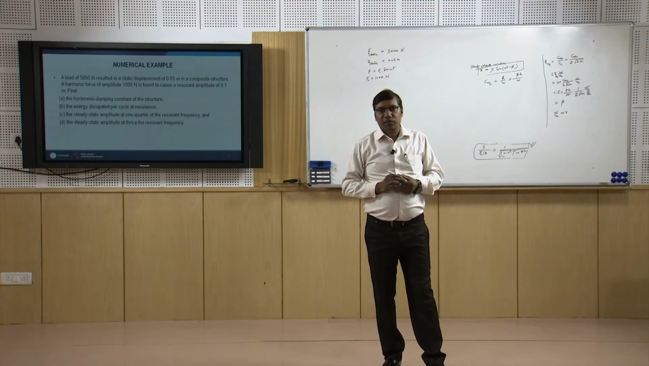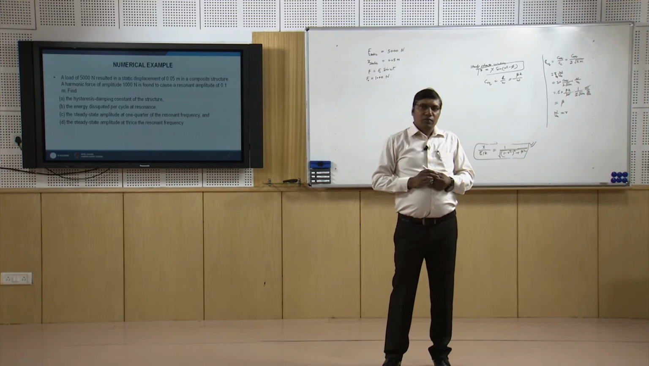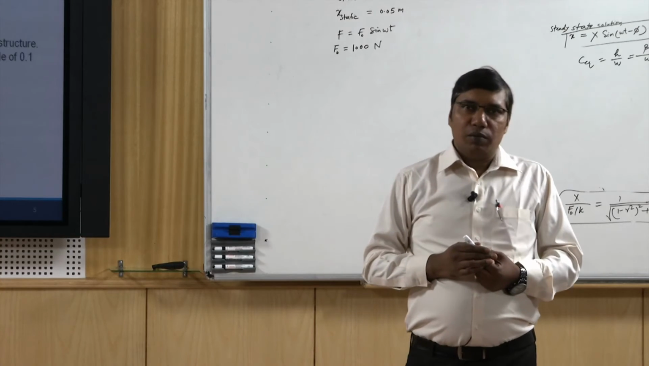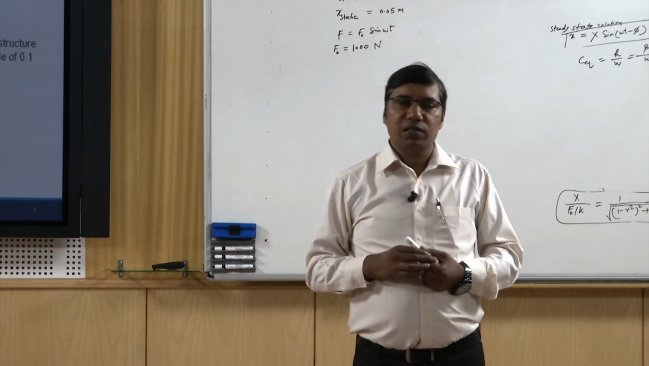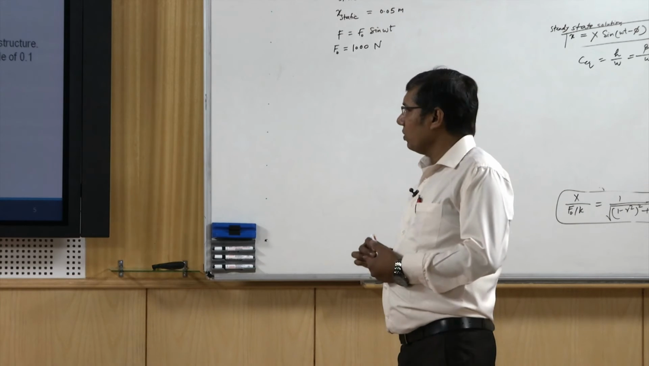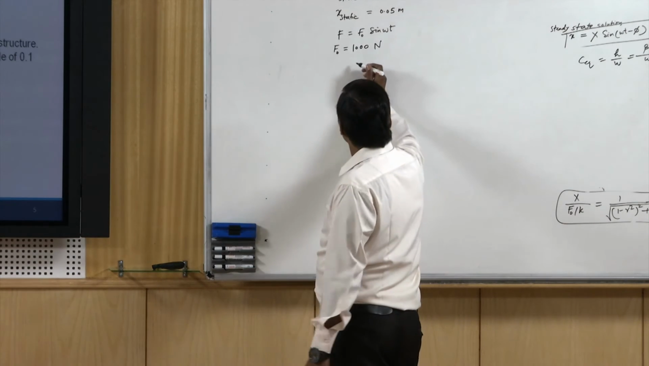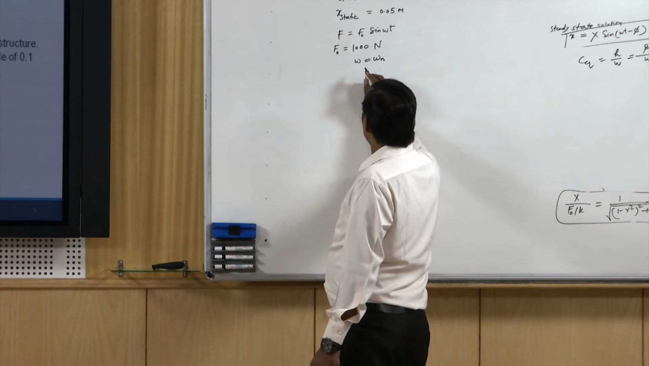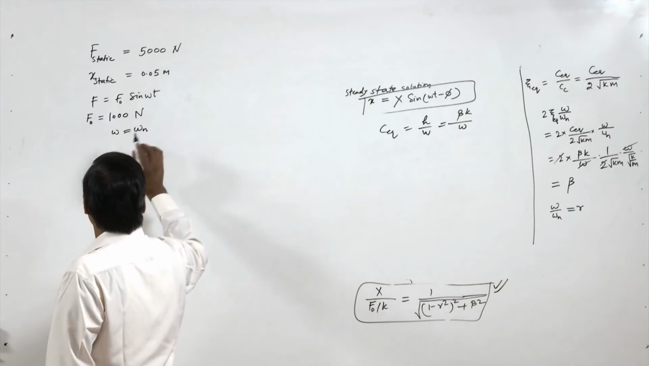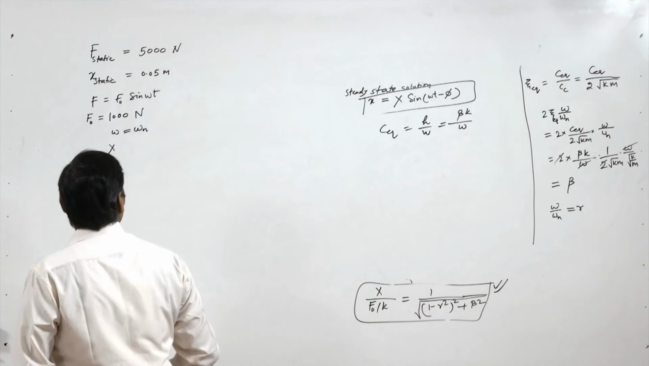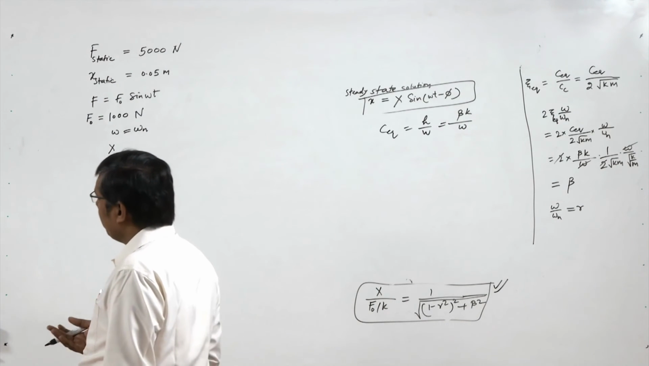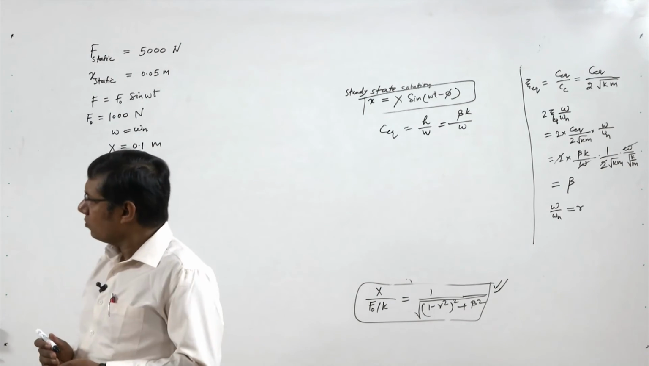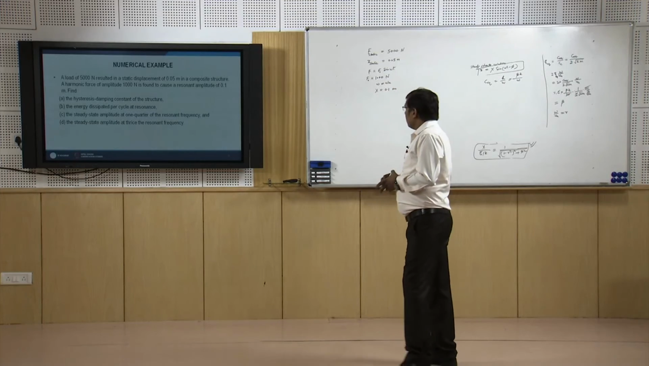So, here it is said resonant amplitude. What is resonant amplitude? Resonant amplitude means when the excitation frequency matches with the natural frequency, means excitation frequency is equal to the natural frequency of the system. So, here omega is equal to omega n, and at this frequency of forcing, the amplitude of vibration x is 0.1 meter. Now, what we have to find?